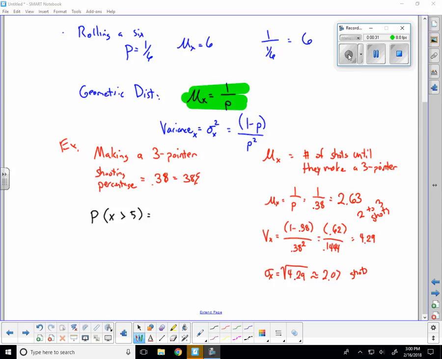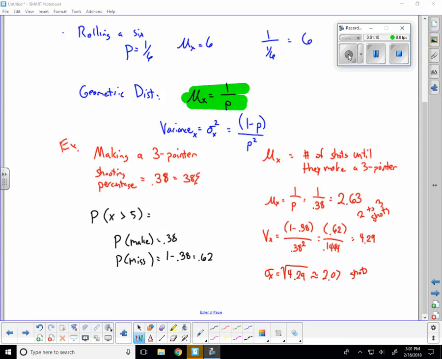And so in order to do this, what we have to assume is, what does that mean? If it's going to take more than 5, that means that the first 5 shots have been misses, right? So we know that the probability of a make is 0.38. The probability of a miss is how much? 0.62, right? 1 minus 0.38.